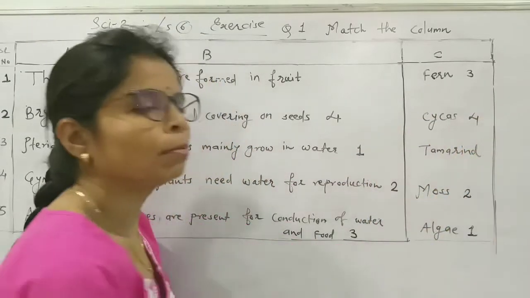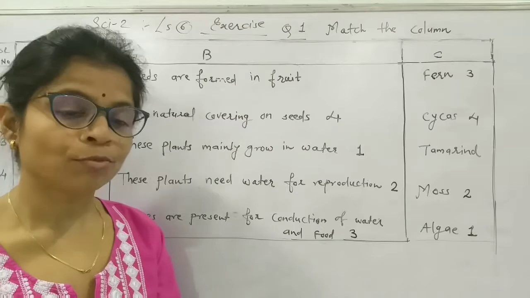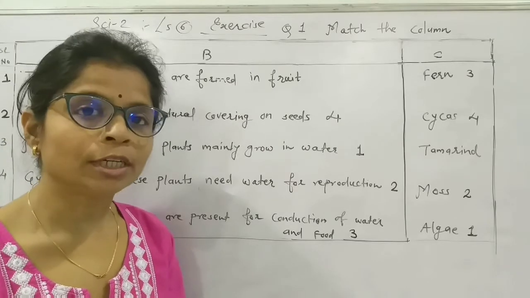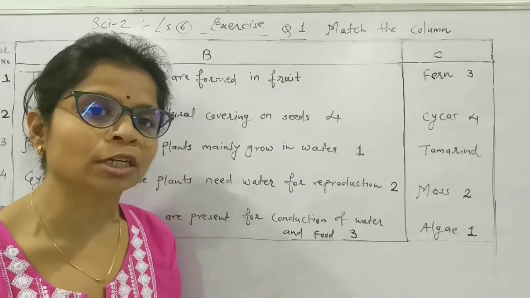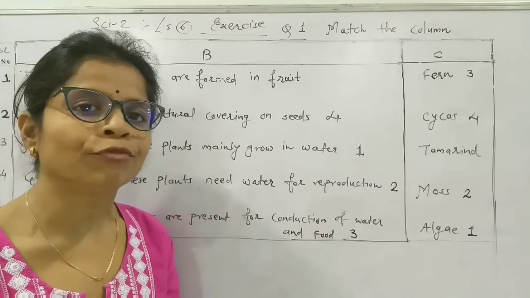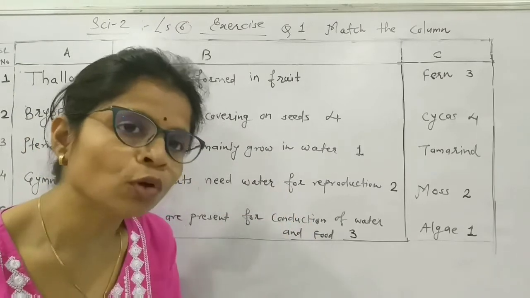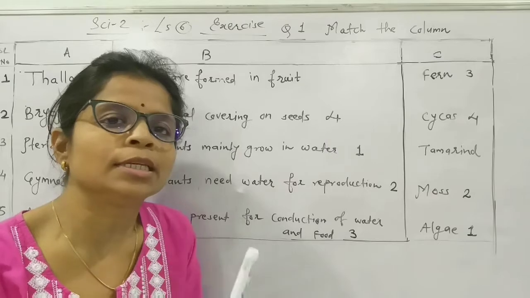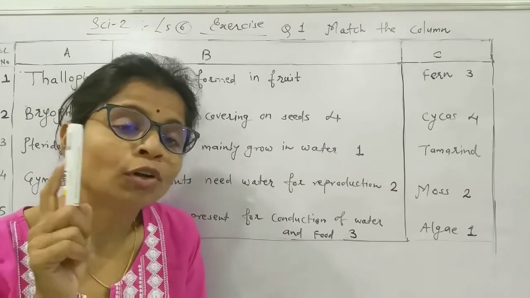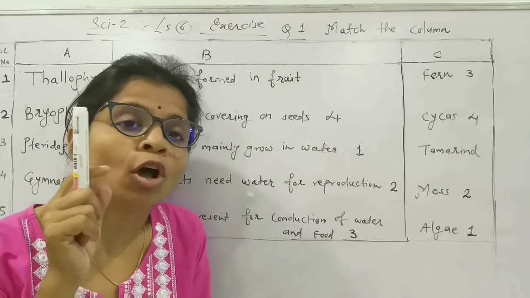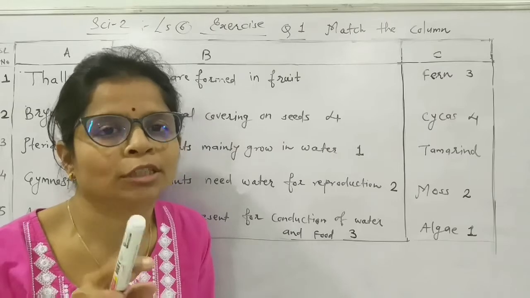So keep number 4. In gymnosperm we have studied the cycas. I have shown the picture of cycas, the male and female cone of cycas, everything we have studied, so that we can easily find out the answer. So for these things we have to observe all the lectures properly.